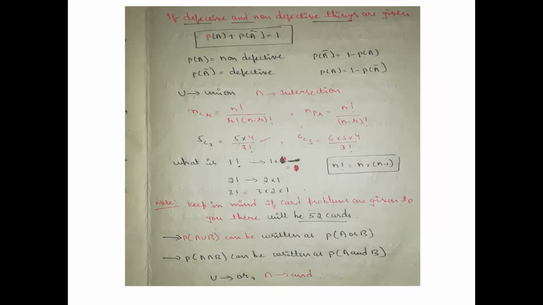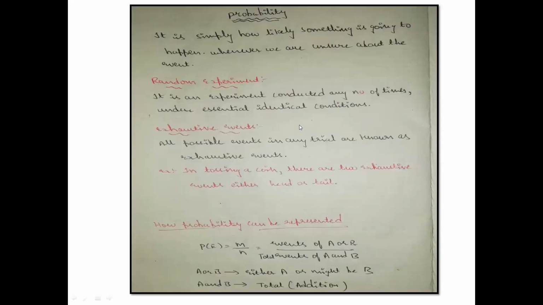Yes, superb. And Shakir bro, can you tell how A union B is also defined? How can we represent A union B? Just before we discussed, right? A union B can also be written in what form? N of A plus N of B minus N of A intersection B. A or B. Correct. See, here I've already told A union B can be written as A or B.